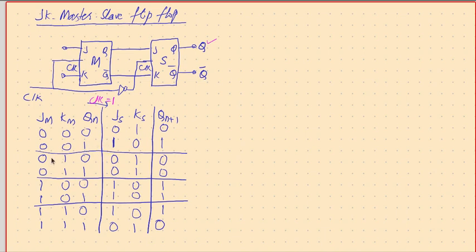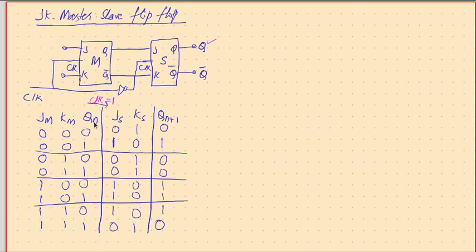Done. Next, if it is 0 1, then it is reset action, so it doesn't matter what the previous one was. Therefore the output is going to be 0 0. For 1 0, the output is going to be 1 1. For 1 1, it is toggle action, so when this is 0, it becomes 1. When this is 1, it becomes 0. Done.